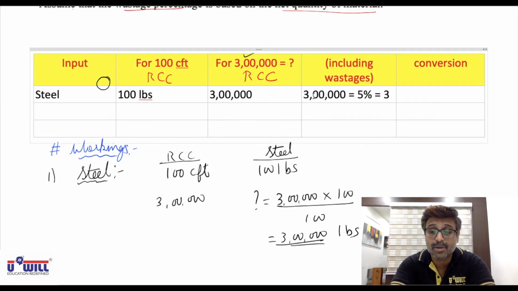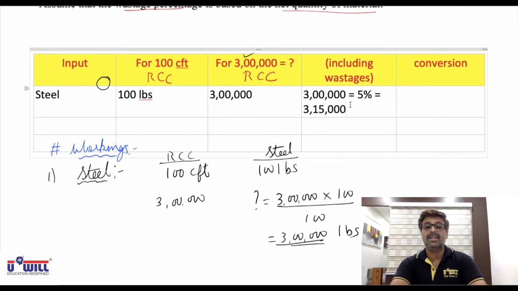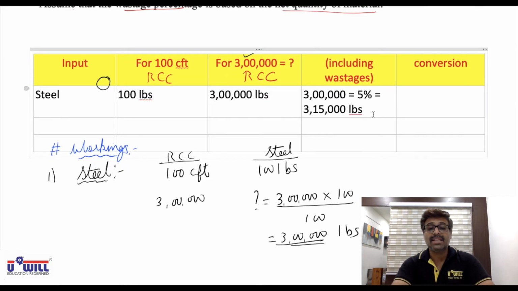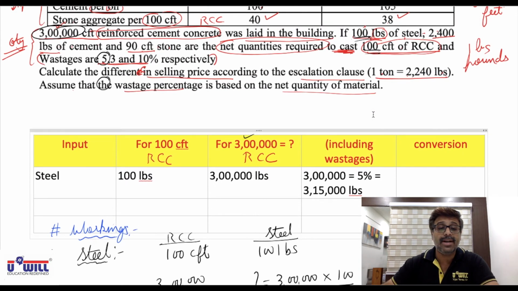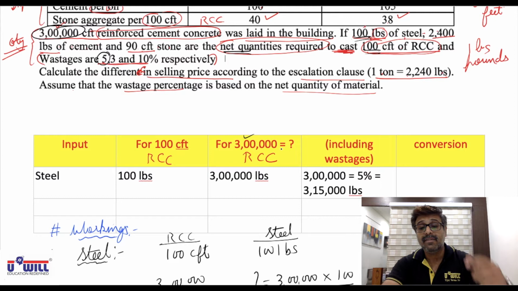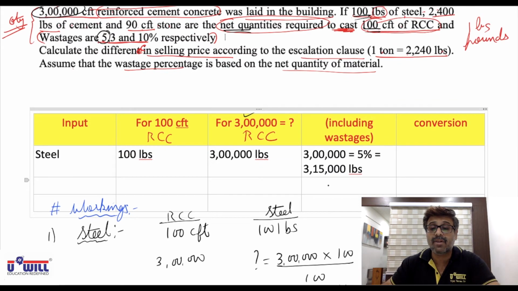Do it everyone in calculator: 3 lakhs plus 5% wastage. 5% of 3 lakhs is 15,000. So we will have to order 3 lakh 15,000 pounds. Required is 3 lakh pounds, but 5% is going to get wasted. So net quantity means if a net quantity of 3 lakhs is required, with 5% wastage of 15,000, we will have to buy 3 lakh 15,000 pounds.